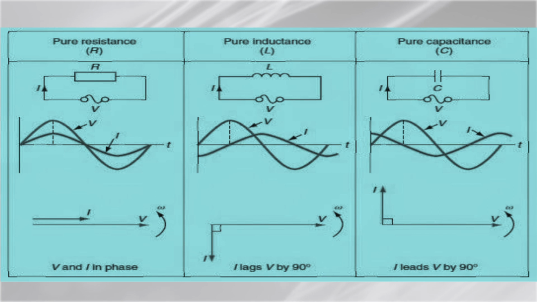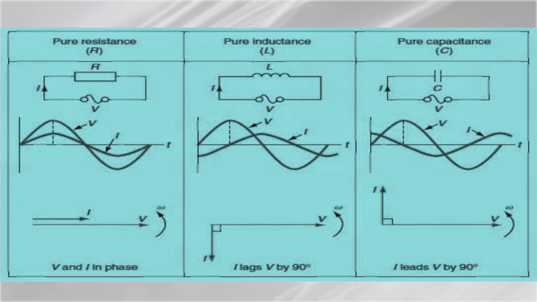Here I am showing you a picture of a resistance, where the alternating voltage source is connected across the resistance. You can see the characteristics of the current and voltage. Both coincide with each other: the voltage waveform has one peak and the current waveform has a different peak, but both are in the same phase. So, this is the voltage and current in the same phase in the case of pure resistance.